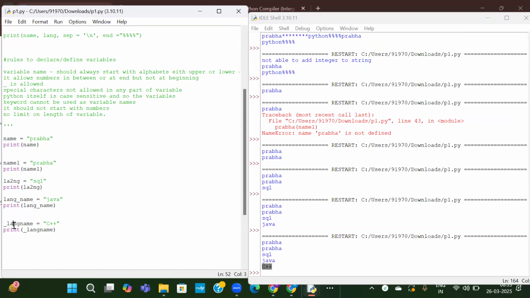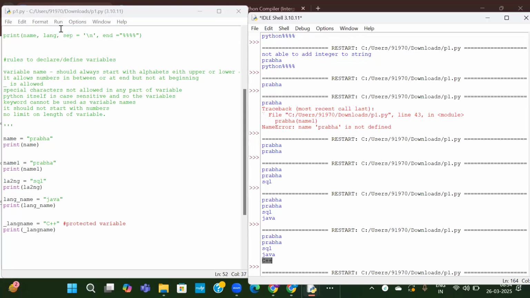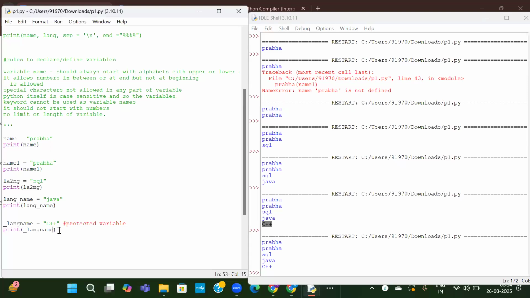It means it is a protected variable. Without any symbols, I mean, this name one, lang, LA2NG, lang underscore name, these are all public variables. You can access it anywhere, anytime. But this is a protected variable. This also we can access it, but we call it a protected variable if it is starting with underscore at the beginning. That is a protected variable.